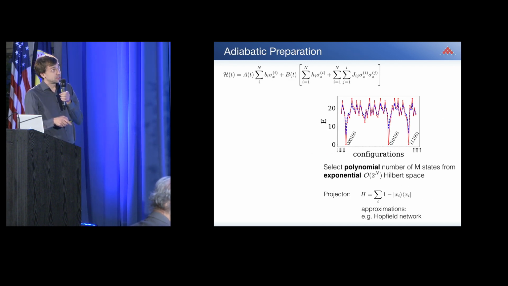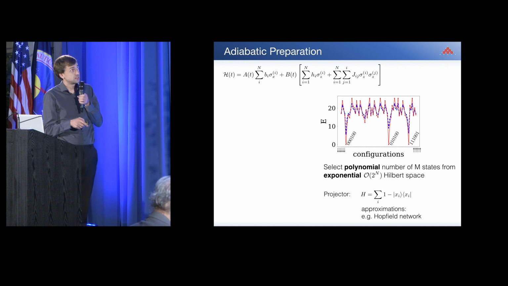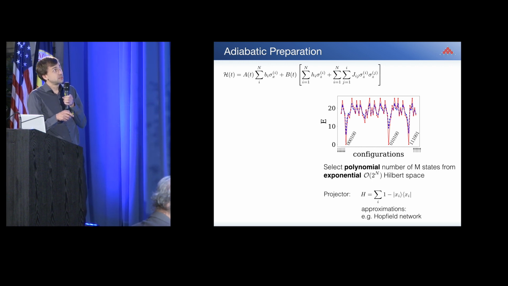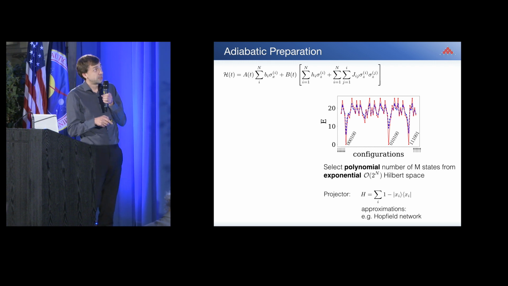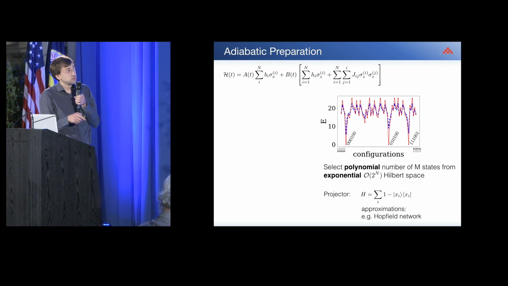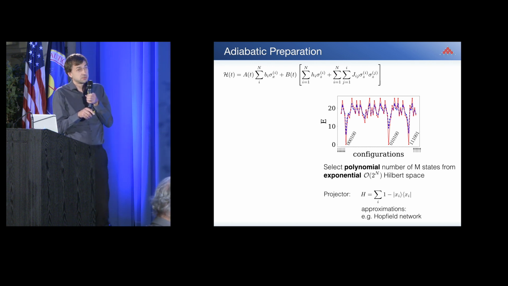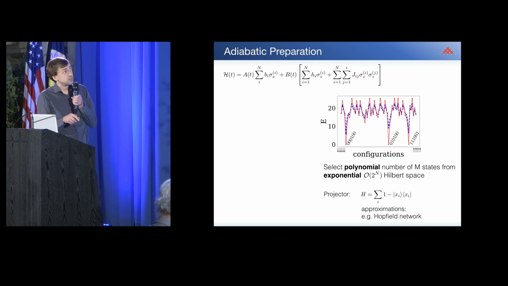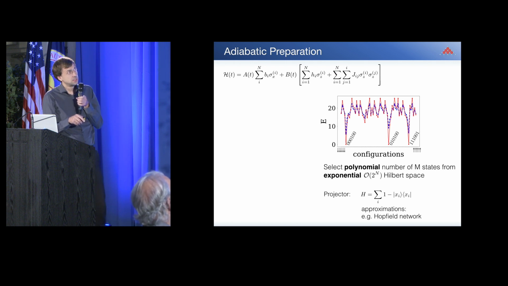So the idea is now the following. Let's start with the Hamiltonian that we've seen now several times. Let's design the classical part of this Hamiltonian, the final part of the Hamiltonian, and use this as our programming language, so to say, and design it in such a way that the configurations that we want in our superposition in the end are the degenerate ground state of this classical Hamiltonian. This is where the exponential number comes in, because we want to select a few states from the exponential space, and this can be formally written as a projector.